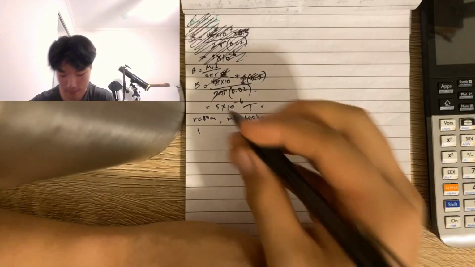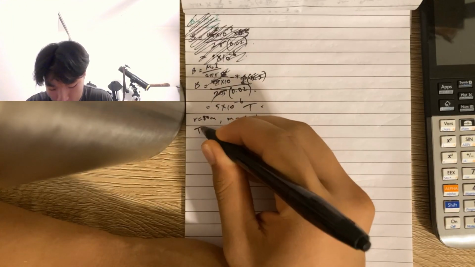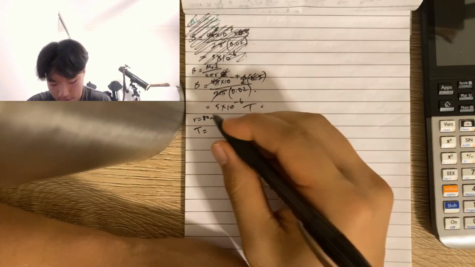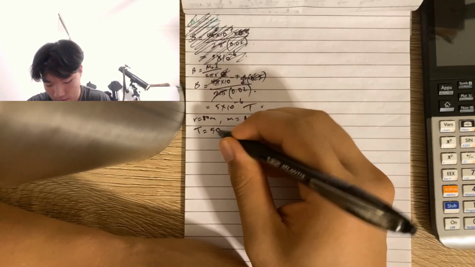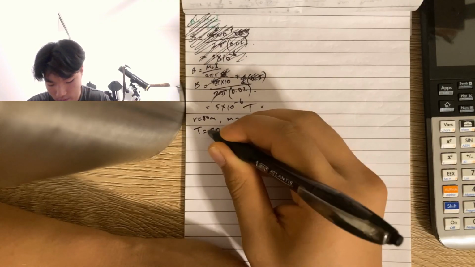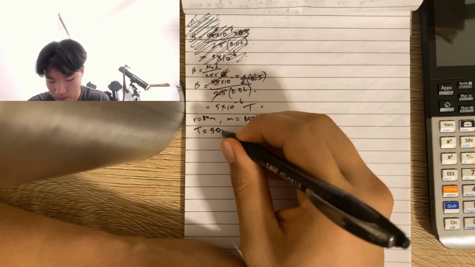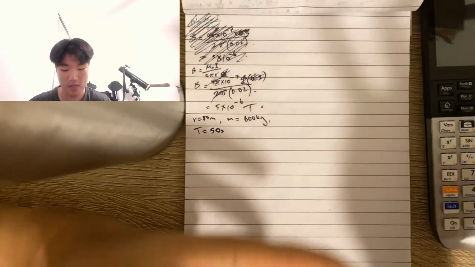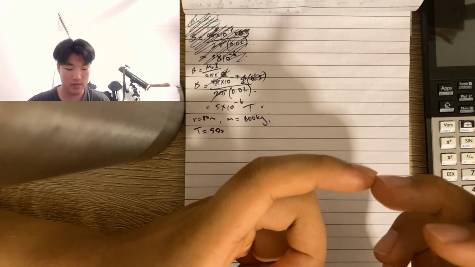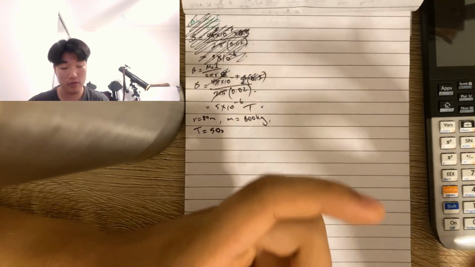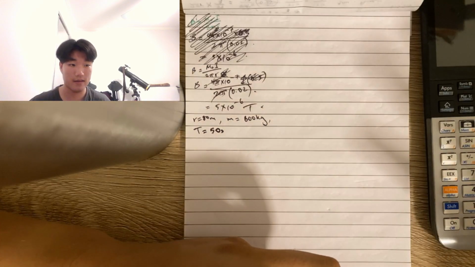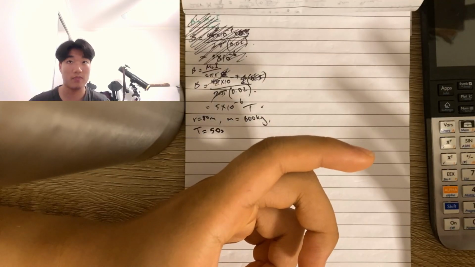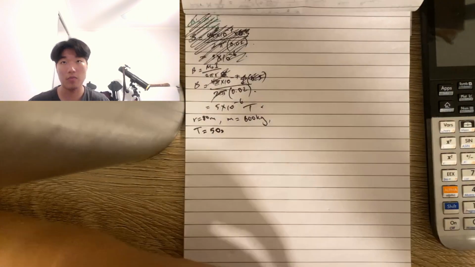Technical difficulties. Okay. T, which is the period, is actually 50 seconds, because I think I explained it earlier. Since it takes 25 seconds to travel half a circle, which is a semicircle, and since centripetal or uniform circular motion has a constant speed, it will take double the time to travel double the distance.